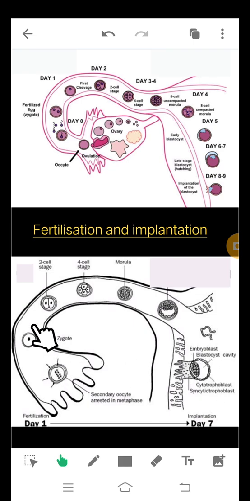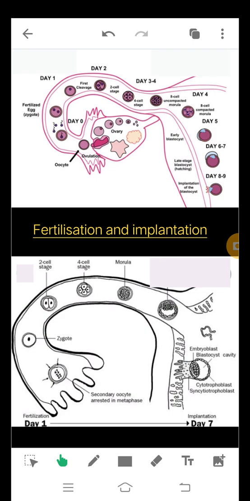Okay, so it is traveling through the oviduct and slowly increasing in size, and the number of cells is increasing, and finally by the time it reaches the uterus, the zygote has turned into an embryo, and this embryo then gets attached to the wall of the uterus. This attachment of the embryo to the uterus wall is called implantation.